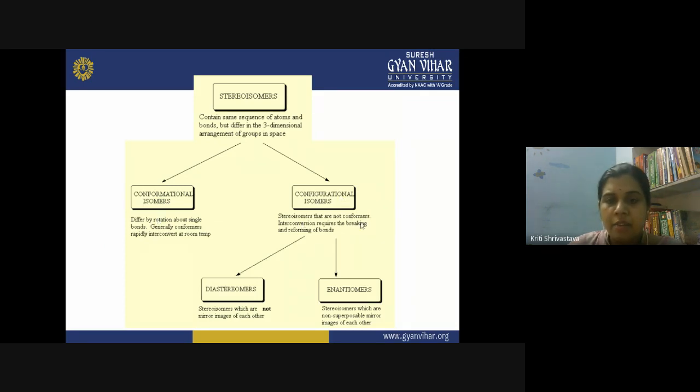Then you can have configurational isomers, which differ in their relative position. They can have a double bond or they cannot; that depends. If they are mirror images, you call them enantiomers, and if they are not mirror images of each other, you call them diastereomers. Like in the case of maleic acid and fumaric acid, the very first example we took, they are diastereomers because they are not mirror images of each other, yet they differ in their configuration. So mirror images are enantiomers. If you are not getting mirror images and yet the configuration is different, then you call them diastereomers.